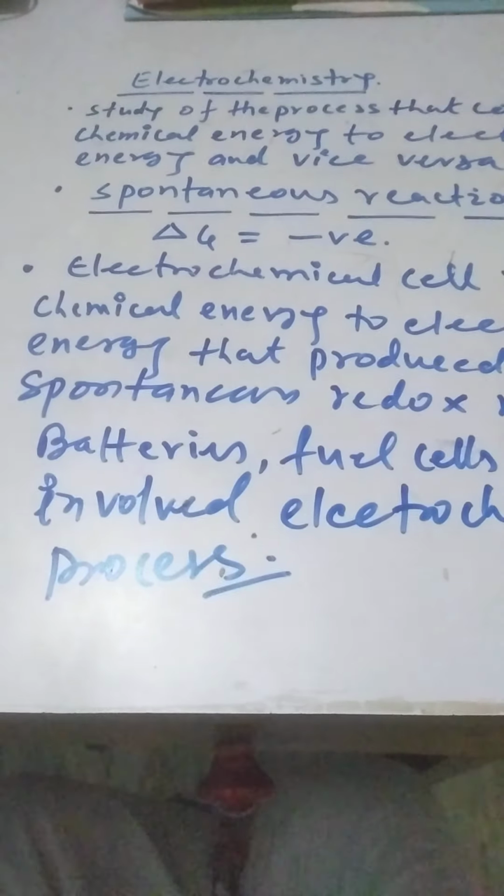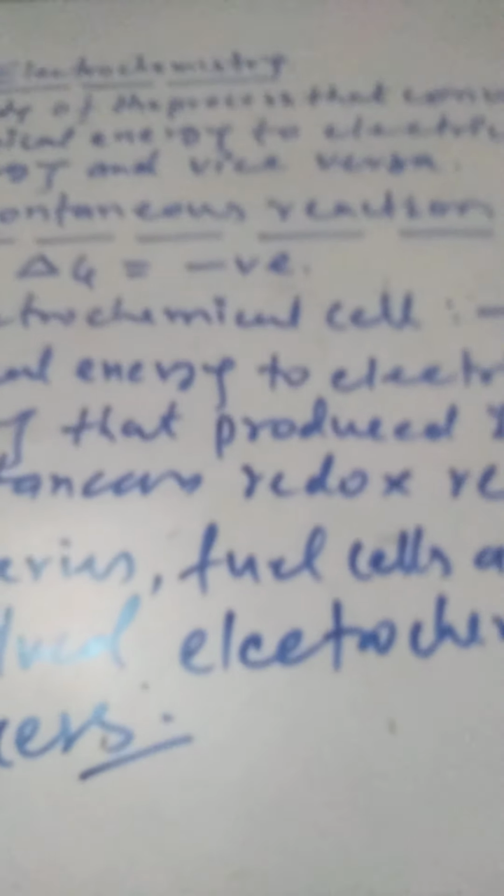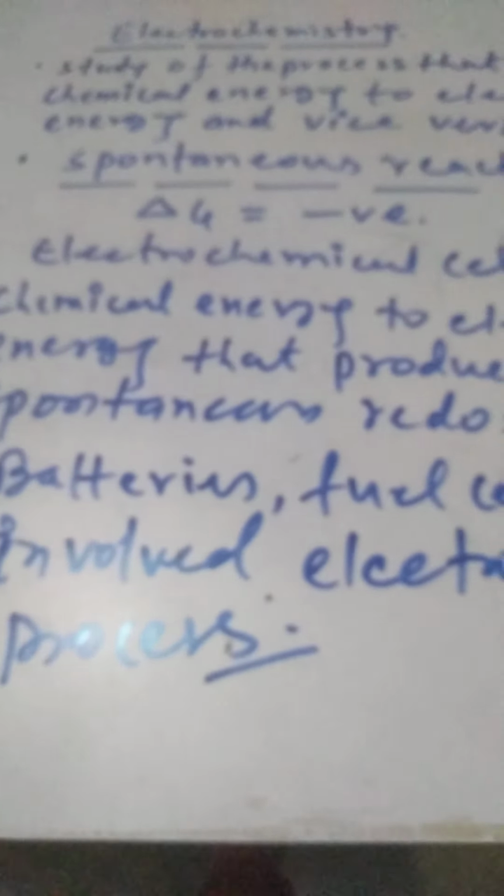So how can we define an electrochemical cell? An electrochemical cell is such a device that converts chemical energy to electrical energy produced during any spontaneous reaction.